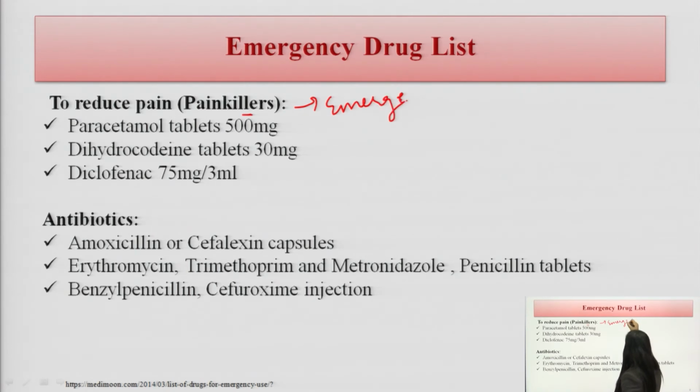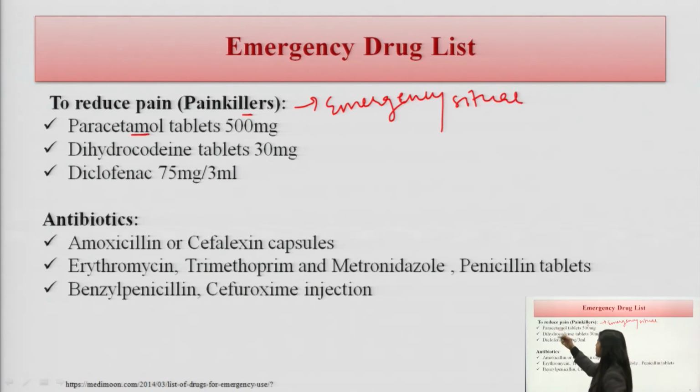Sometimes, like here is the example of paracetamol, it is given in pain to reduce the pain. This comes under the OTC also, over the counter medication.